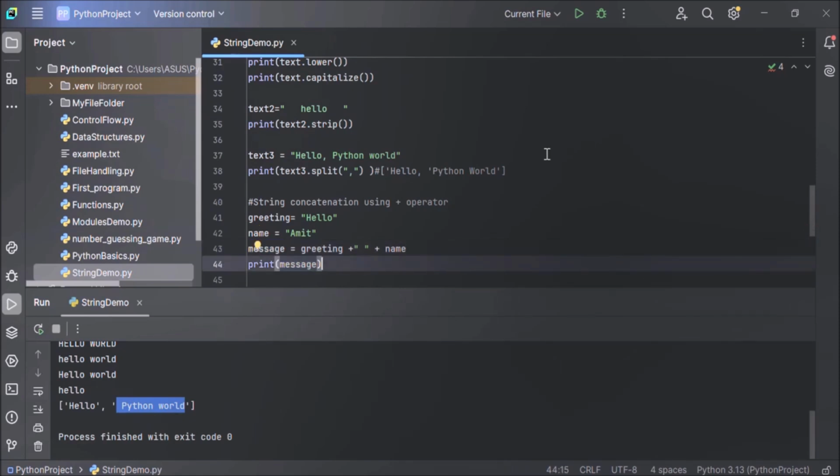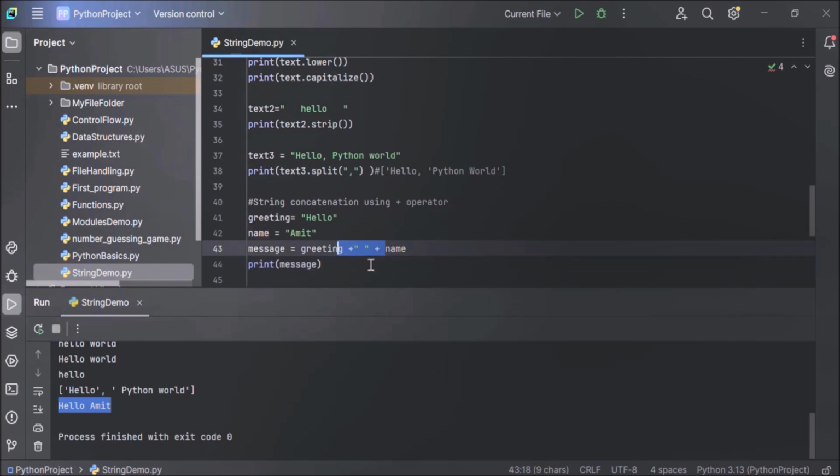So now let's execute the code and see the output. You can see hello Amit. So both the strings we have concatenated using the plus operator. I hope you've understood how to use the plus operator for concatenation.